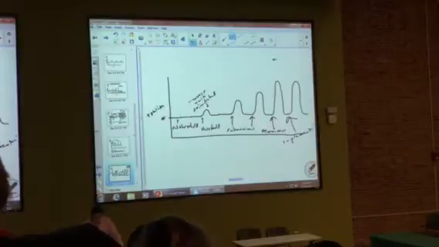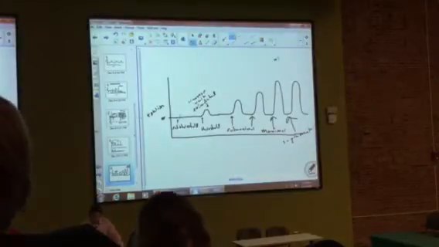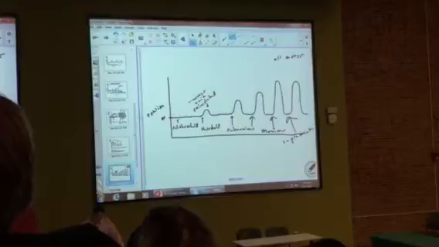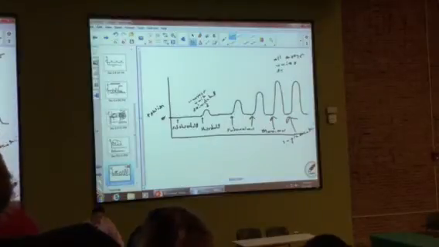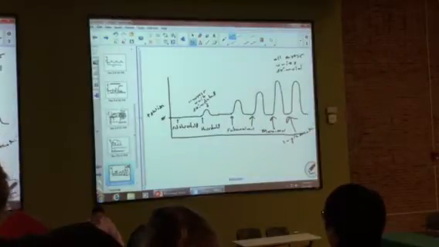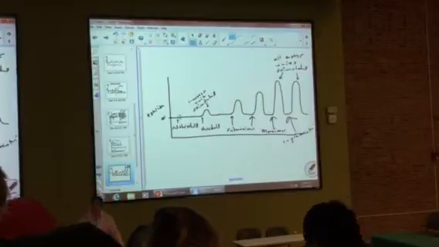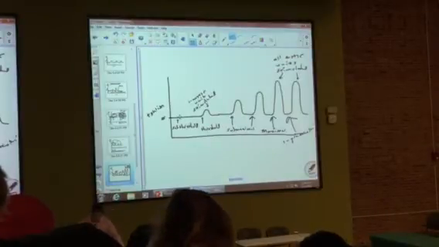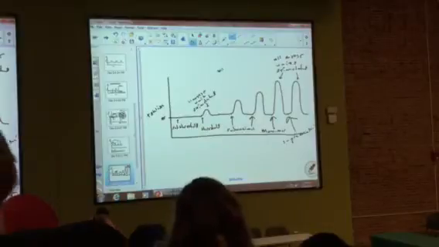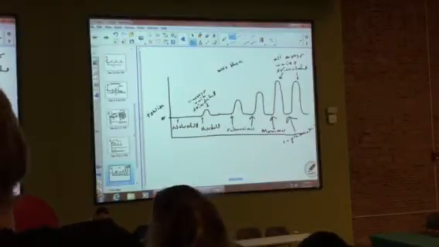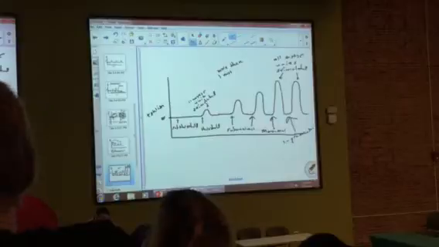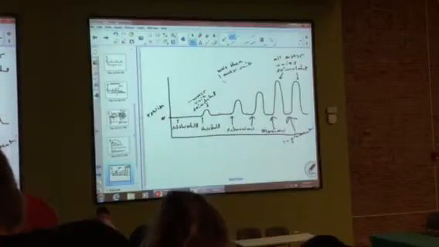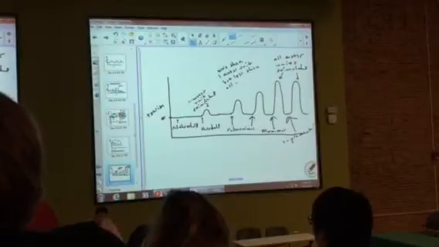So, one motor unit is recruited with the threshold stimulus. Here, the maximum number. Let's just put all of them. Let's just give ourselves an even better visual. All motor units stimulated with a maximal and a supramaximal stimulus. When it comes to the submaximal stimulus, more than one motor unit, but less than all motor units.